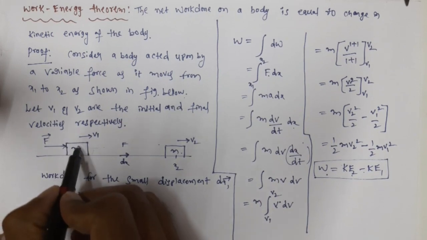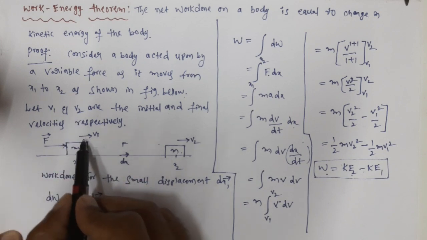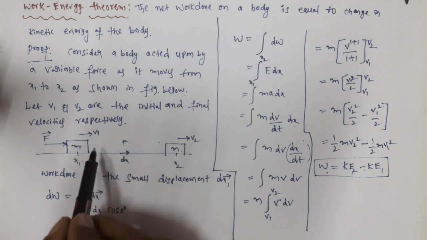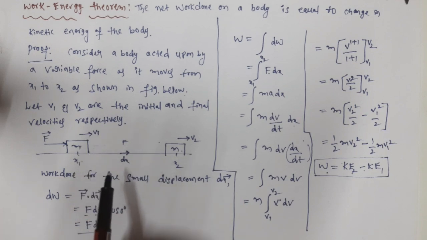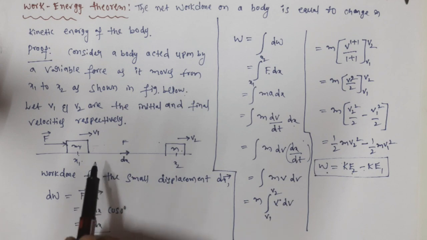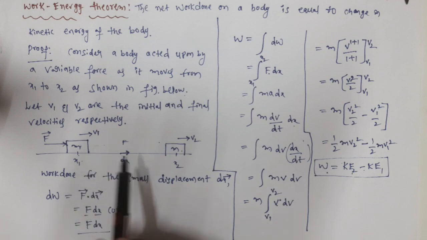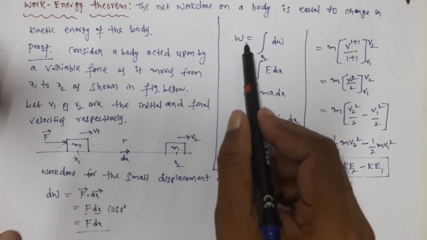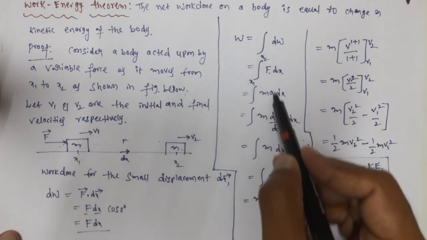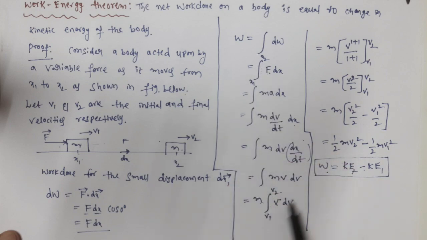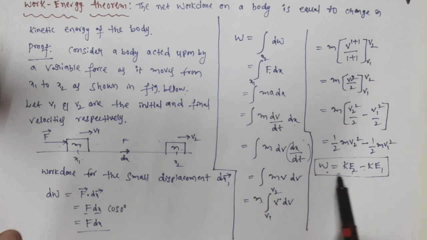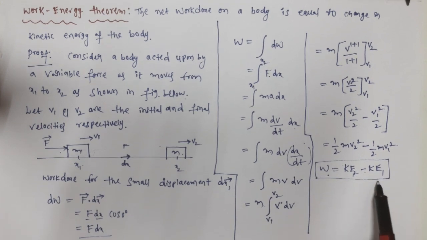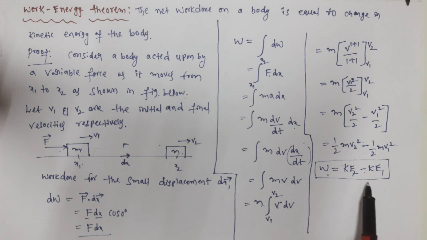In a similar manner, the normal force acts in the upward direction, so the angle between the normal force and the displacement is again 90 degrees. So the work done by the normal force is also 0 in this case. That's why we are not calculating the work done by gravity and the normal force. Only the applied force does work. So W is equal to this integration, as the variable force is acting. Finally, we have shown that work done is equal to final kinetic energy minus initial kinetic energy. So this is the proof of the work energy theorem.